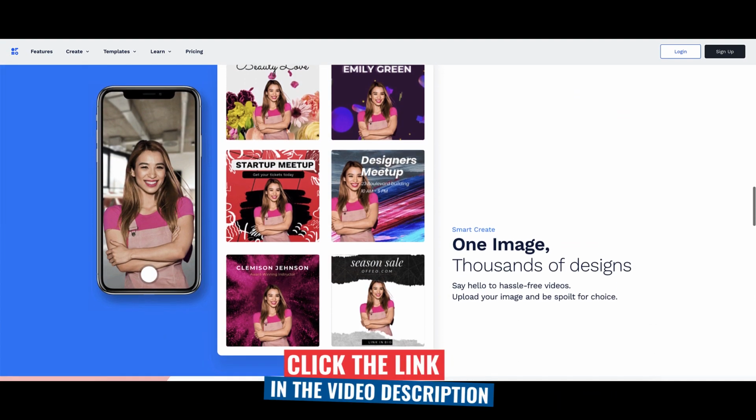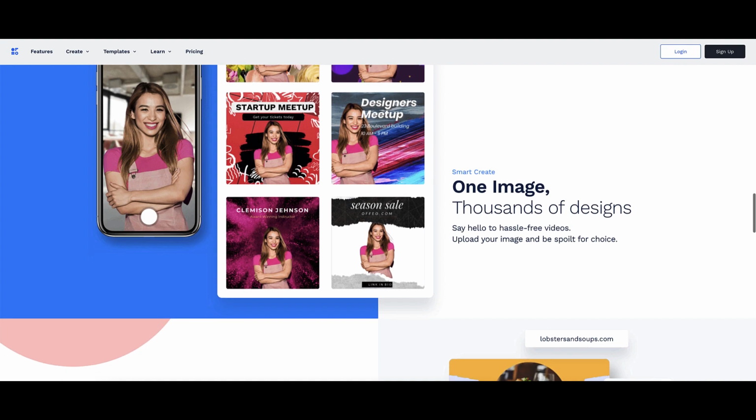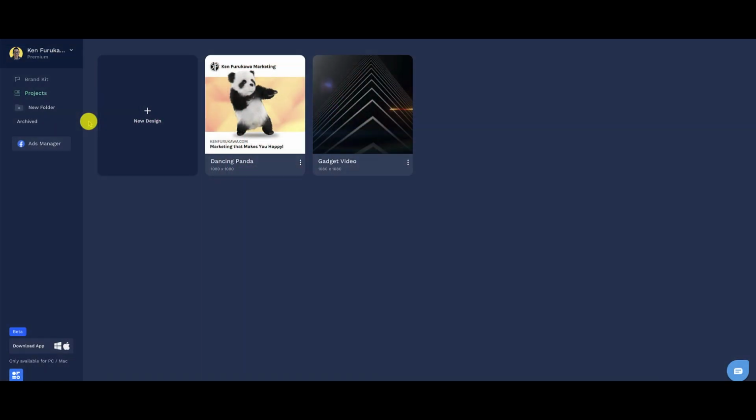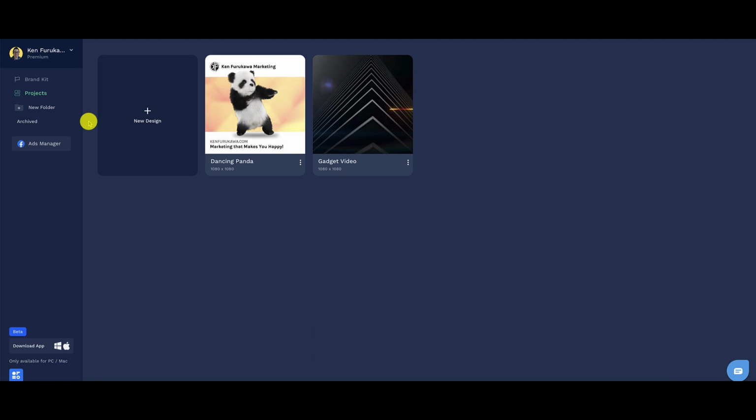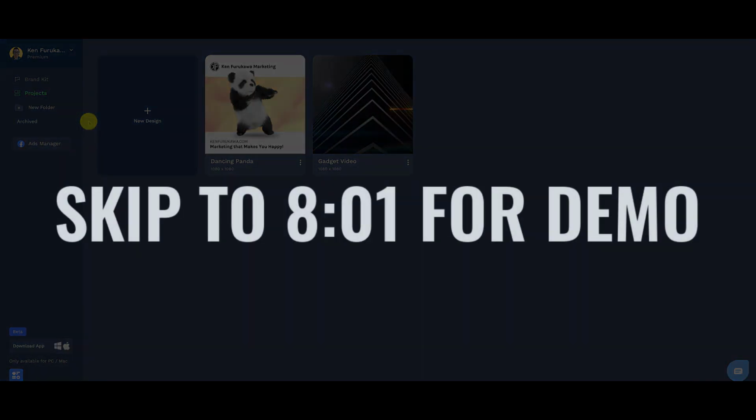Now let's hop inside and I'm going to give you a tour and a demo of OFFEO. All right, guys, we are now inside the dashboard of my OFFEO account. Now we're going to go through the menu options and then we're going to go and do a demo so you can see how it works.